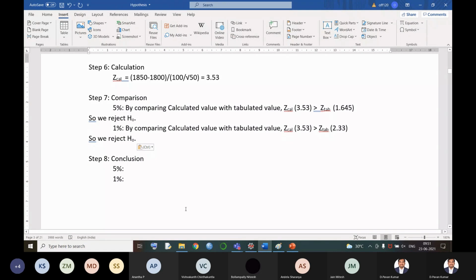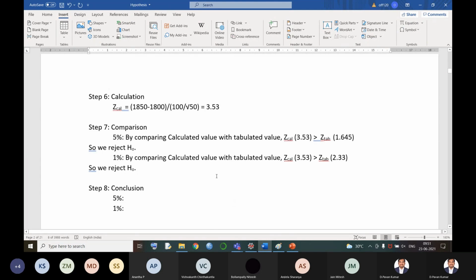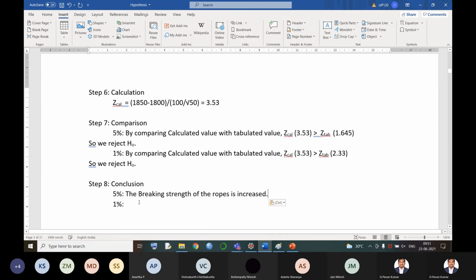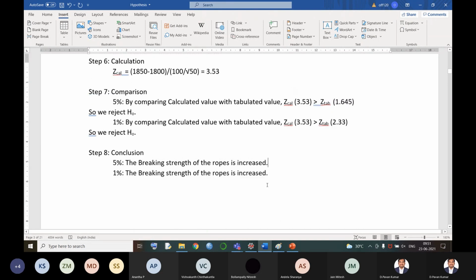Now let's go for the conclusion of the problem. How do we write the conclusion? If we are rejecting H naught, then our answer is the alternative hypothesis, right? If we are accepting H naught, then we have the answer of the null hypothesis. Otherwise, we will have the answer of the alternative hypothesis. That means in both cases, the breaking strength of the ropes is increased. That means 1850, that means 50 breaking strength is up to the acceptable level.